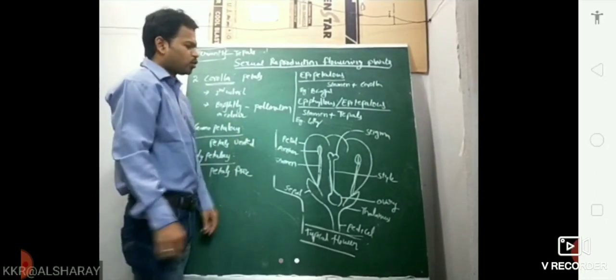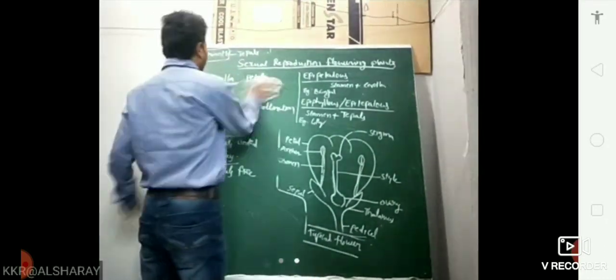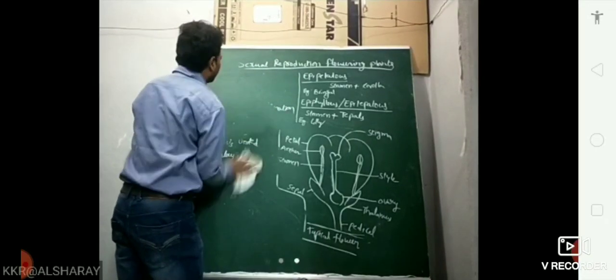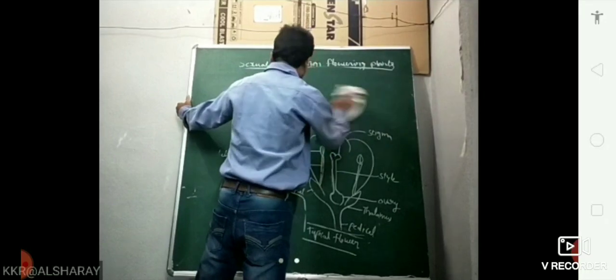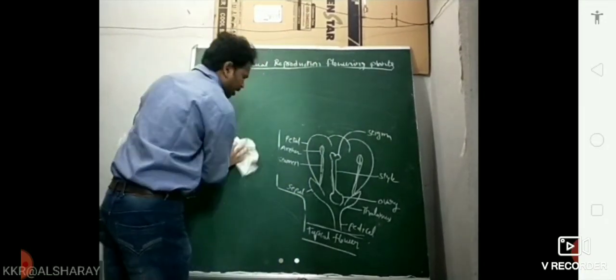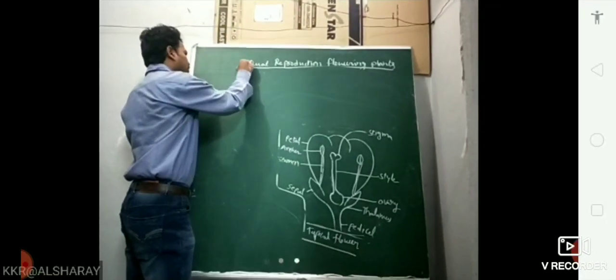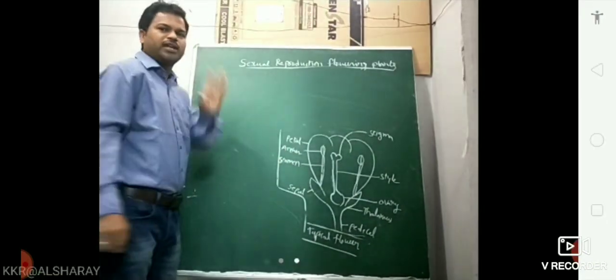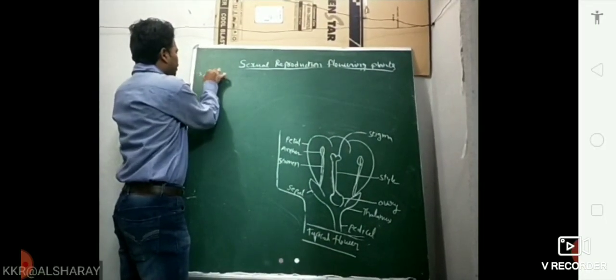Now we are going to explain the essential parts of the flower. That is very important. We already said the essential parts of the flower are androecium and gynoecium. Now come to the third one, androecium.